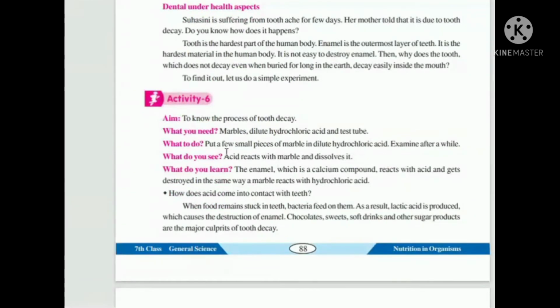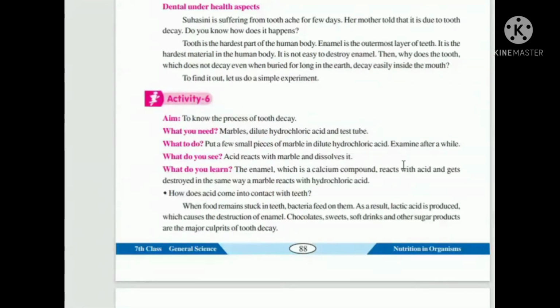It makes the teeth strong. Okay, let us see the activity to know the process of tooth decay. We need marbles, dilute hydrochloric acid and a test tube. Take a few marbles into a pot and add dilute hydrochloric acid, a dangerous acid. Take care of it. The acid reacts, and the marbles dissolve.